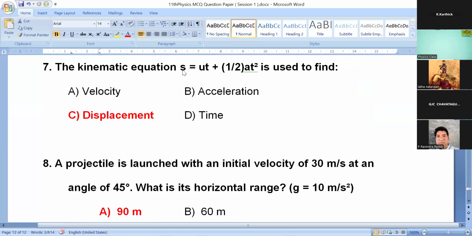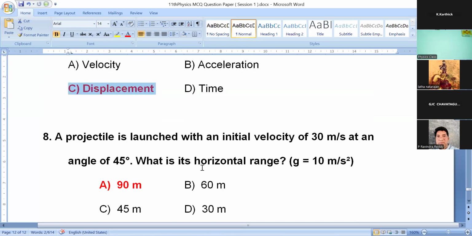Seventh question. The kinematic equation S is equal to ut plus half at square is used to find what? Already I told you S means displacement. So the kinematic equation S is equal to ut plus half at square is used to find displacement. S means displacement or height or distance like that.